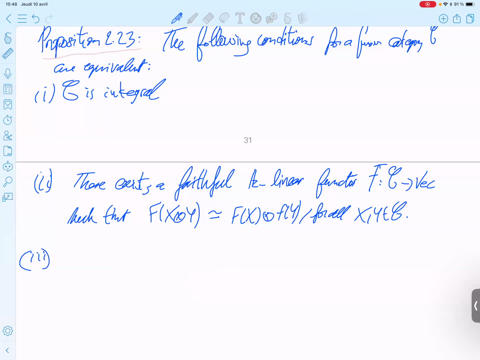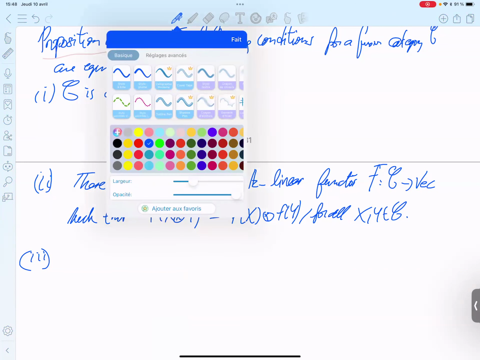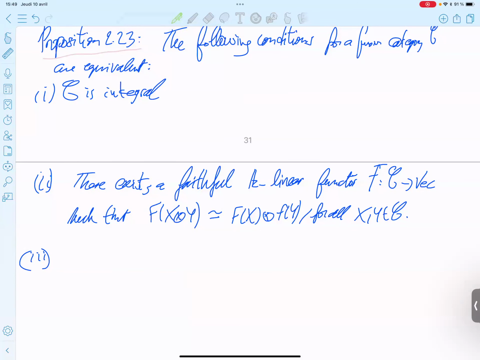In general, a near-group is not integral, but there exists one easy one which is integral and for which the quasi-fiber functor is not a fiber functor. Anyway, so this is saying